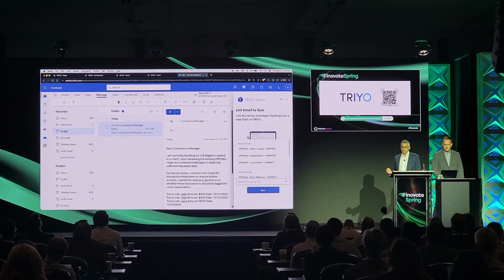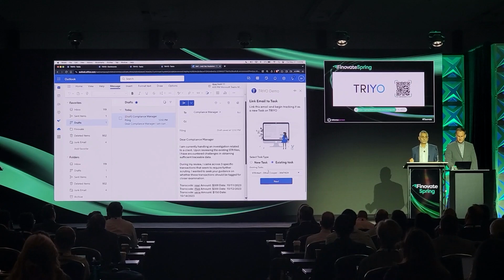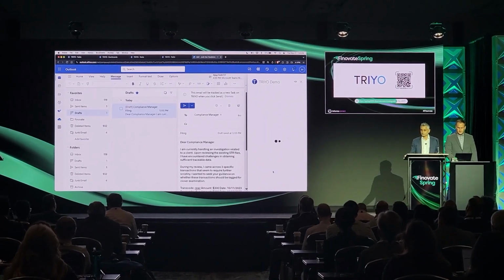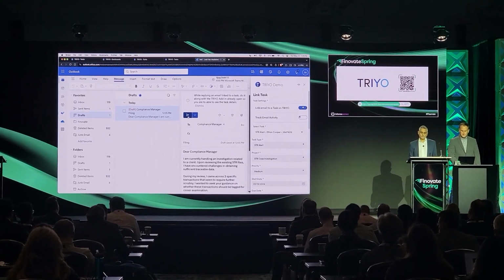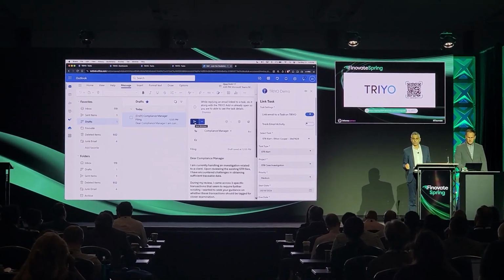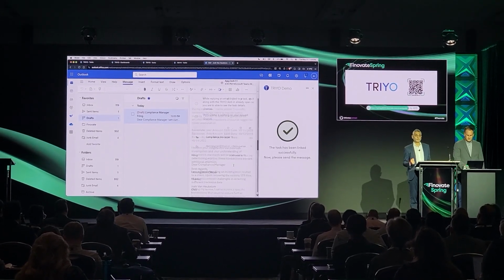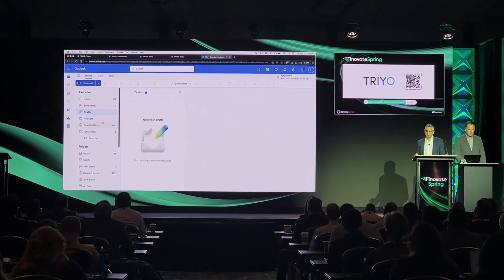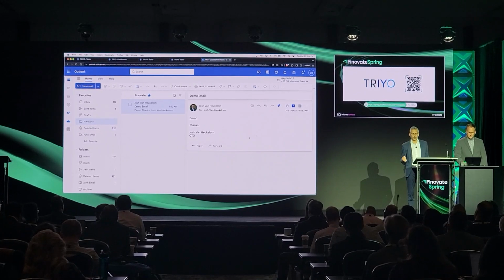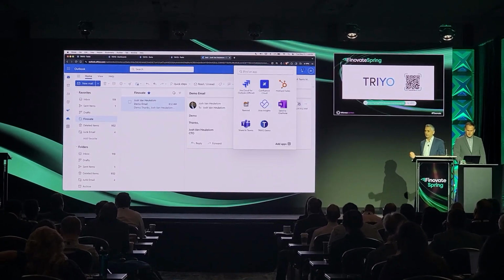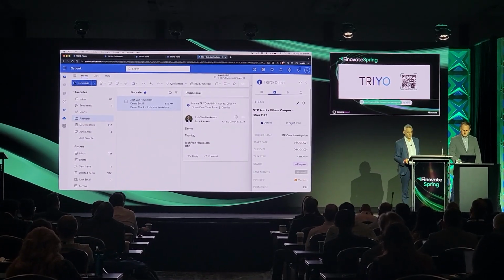Josh, let's go to your email and show the audience how easy it is to connect communication with the investigation process. With a click of a button in the TRIYO add-in, you can attach the email to the existing investigation on TRIYO. Once the email is sent, all relevant communication will be tracked under that process. Josh, let's send the email out and go back to the add-in to show the audience the audit trail where the initial communication gets tagged to that process. Full visibility into the process at your fingertips.